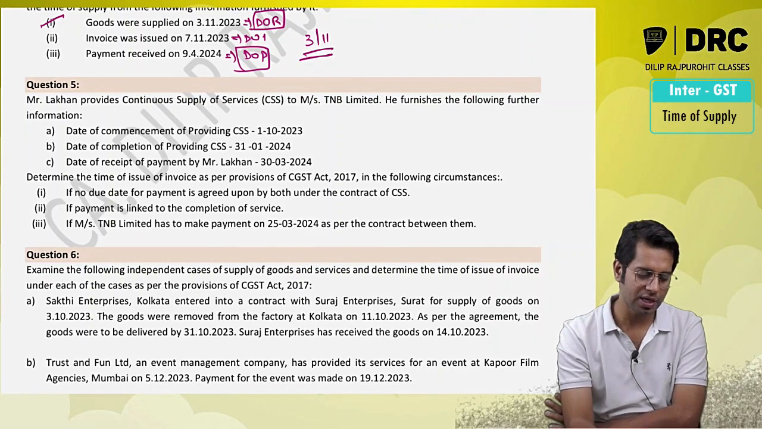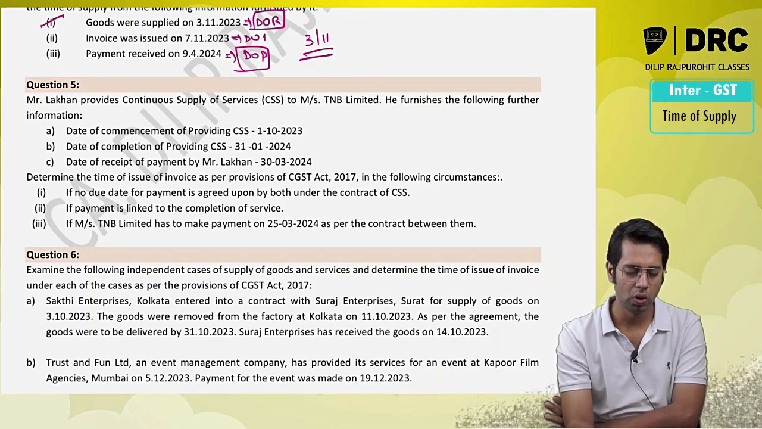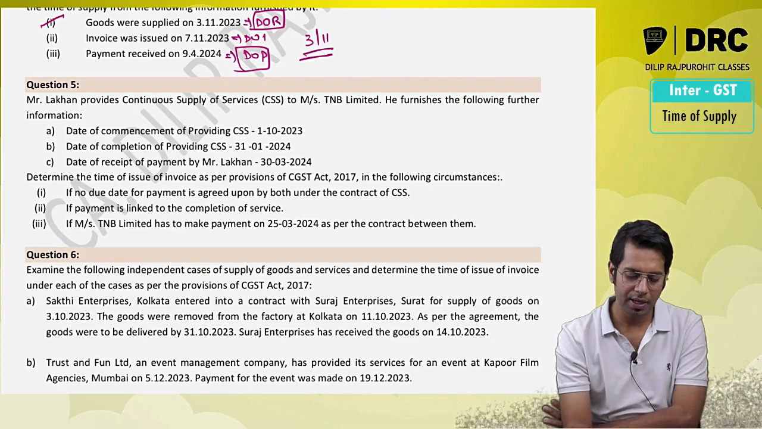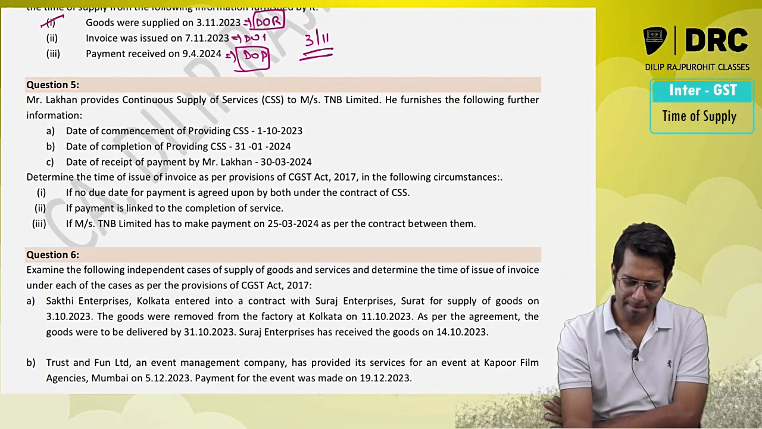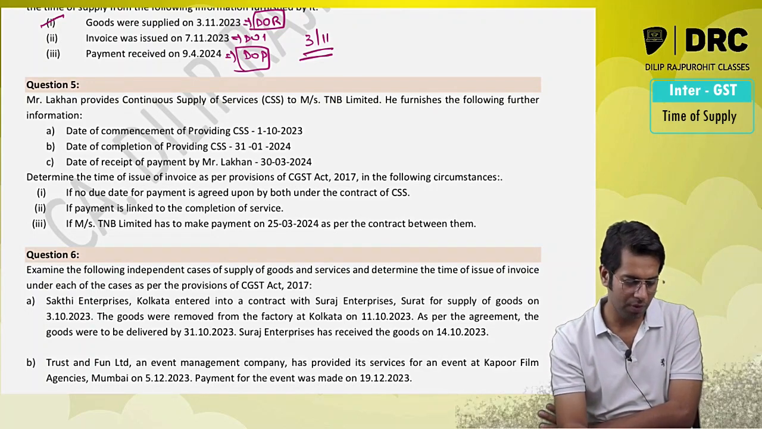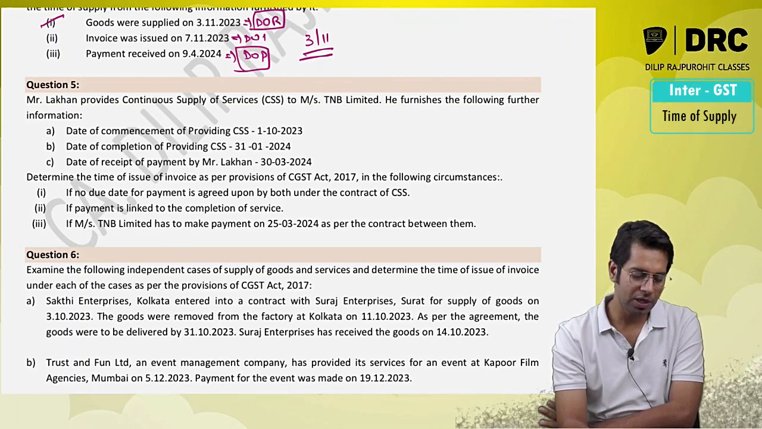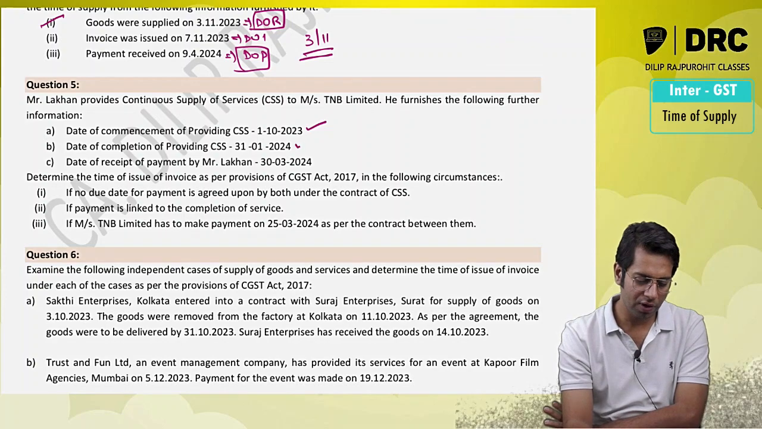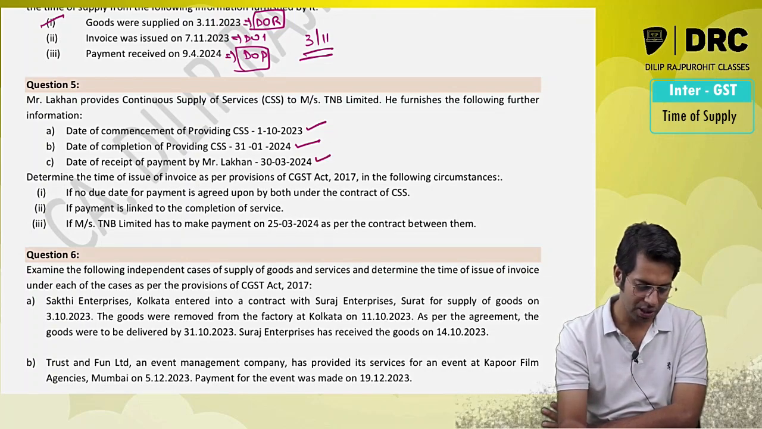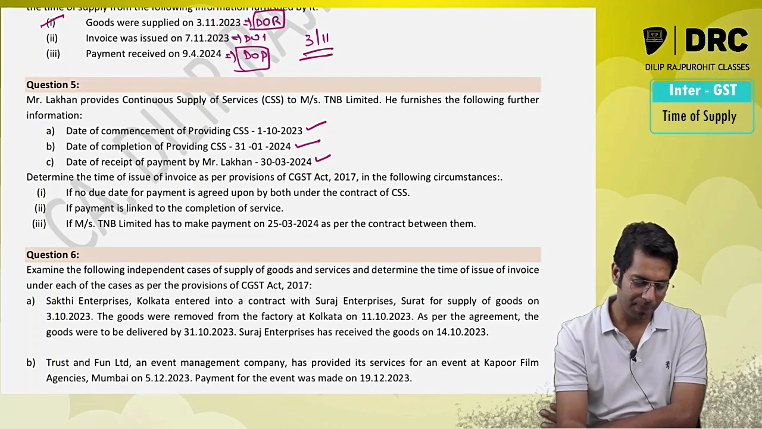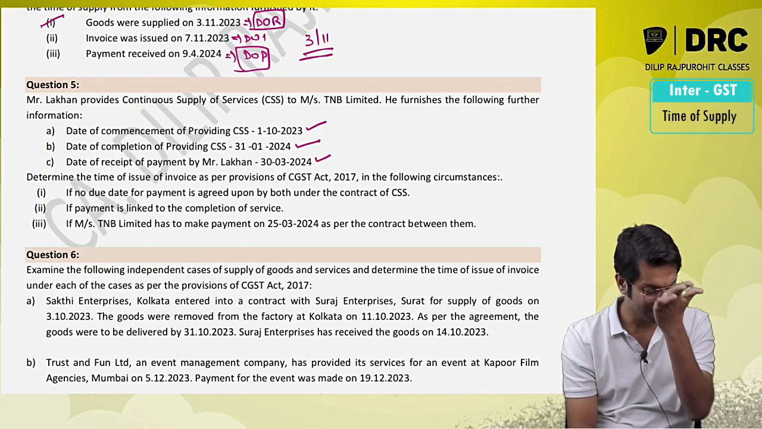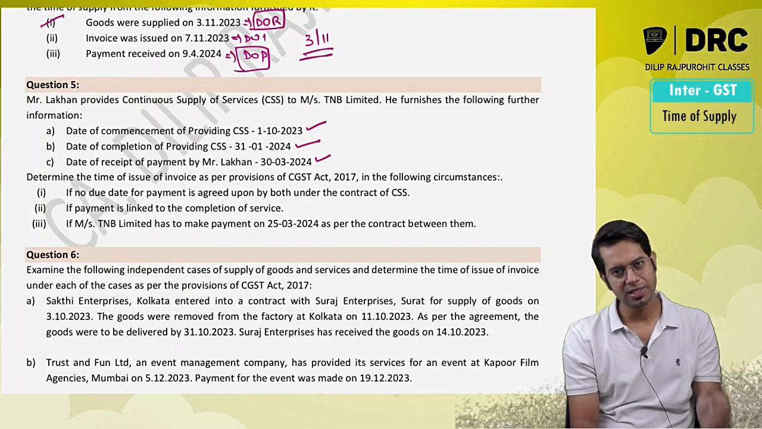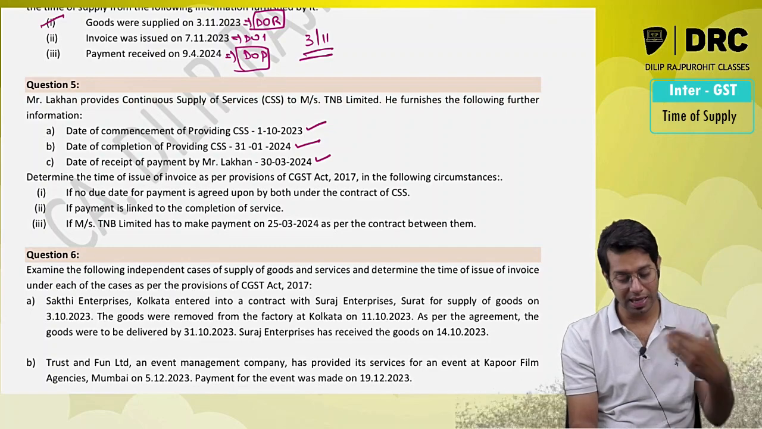Mr. Lakhan provides continuous supply of services to TNB Limited. He furnishes the following information: the date of commencement of providing continuous supply of services, the date of completion of continuous supply of services, and the date of receipt of payment is 30th March. Determine the time of supply. What is the time of supply in case of continuous supply of services? If the due date of payment is ascertainable, then on or before the last day to issue the invoice.